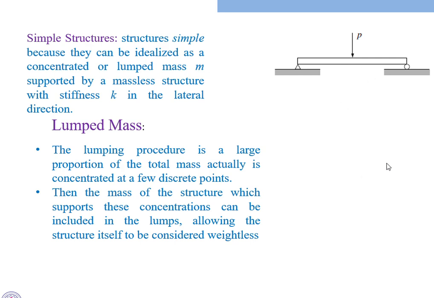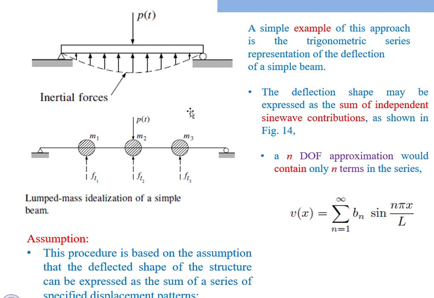If you see the diagram here, we are assuming a deflected shape like this because of the external force. The total mass moves in the downward direction and forms a profile like this.